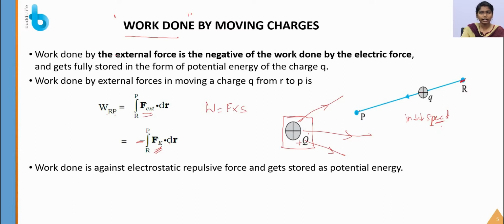Okay. So the work done by the external force is the negative of the work done by the electric force and gets fully stored in the form of potential energy. So the charge at P will store greater potential energy than the charge at position R. At this point the charge will acquire more potential energy than at that place. So the work done is against the electrostatic repulsive force, and it gets stored as potential energy.